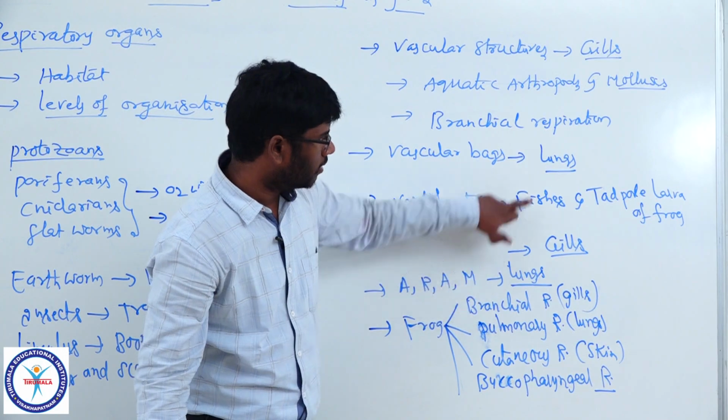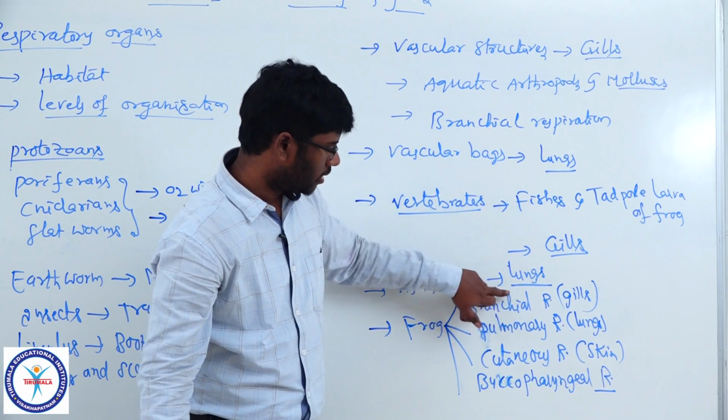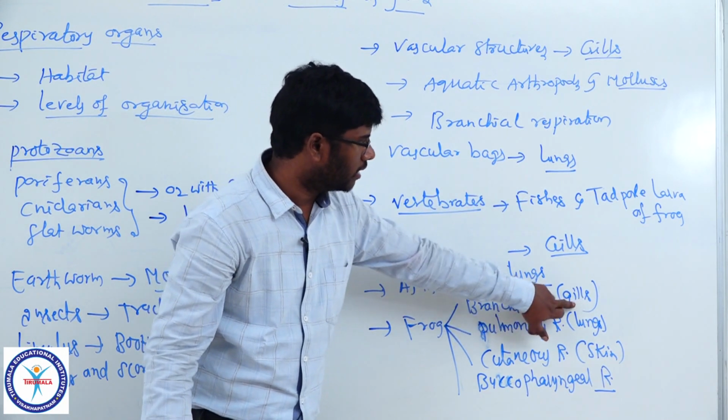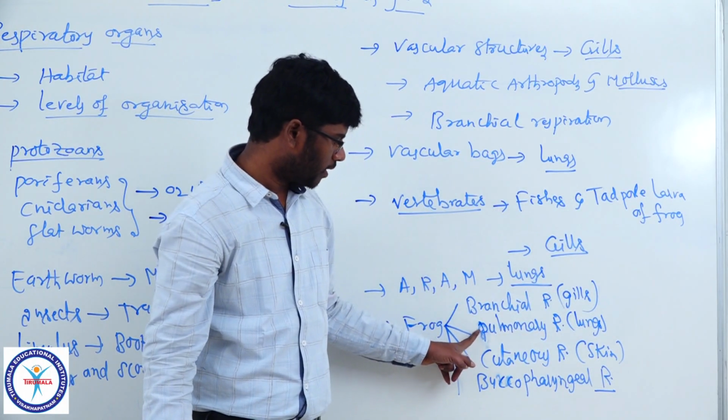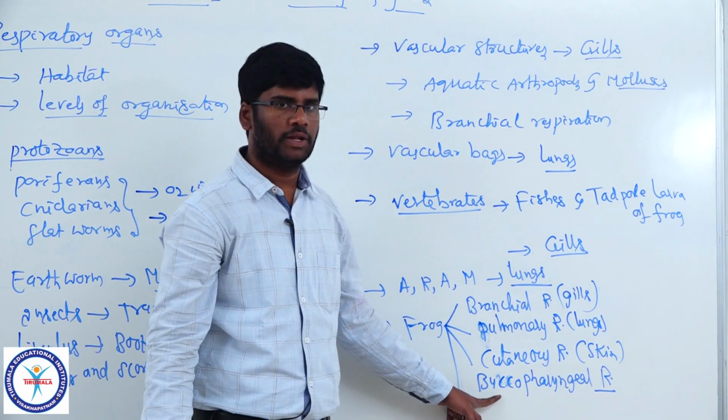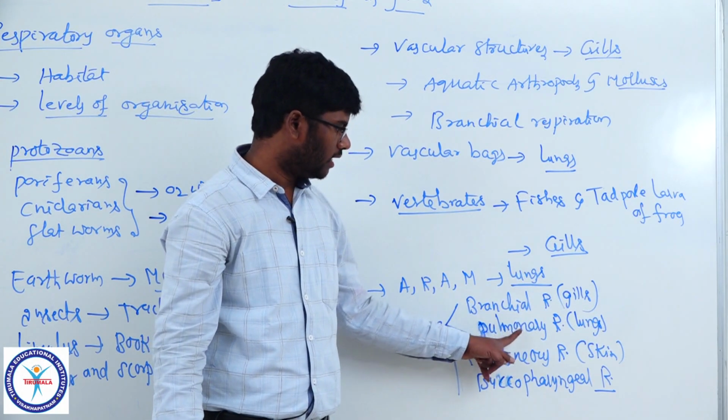Branchial respiration is seen in gills. Branchial respiration occurs by the gills in tadpole larva of frog, and pulmonary respiration, cutaneous respiration, buccopharyngeal respiration occur in the adult frog on land.